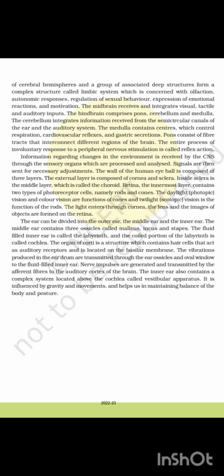The vibrations produced in the eardrum are transmitted through the ear ossicles and oval window to the fluid-filled inner ear. Nerve impulses are generated and transmitted by the afferent fibers to the auditory cortex of the brain. The inner ear also contains a complex system located above the cochlea called the vestibular apparatus. It is influenced by gravity and movement and helps us to maintain the balance of the body and posture.